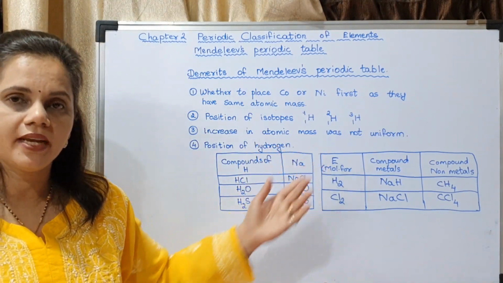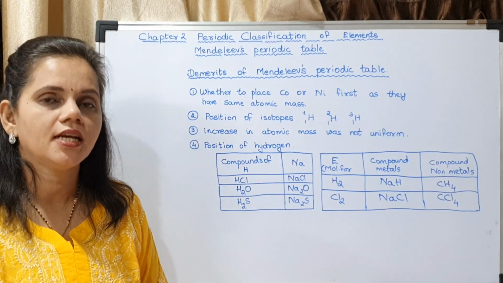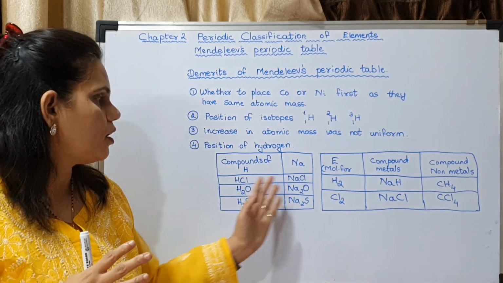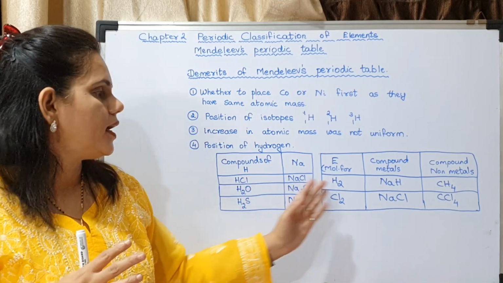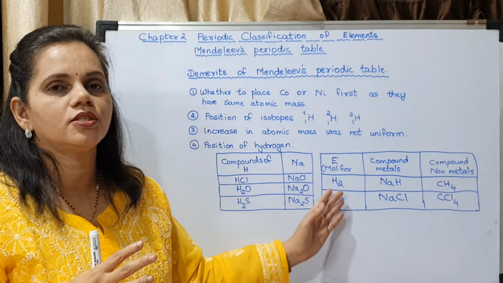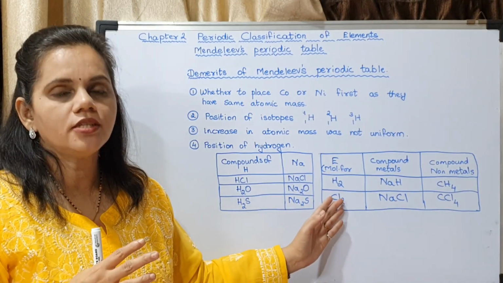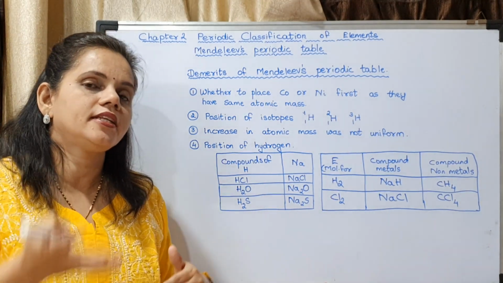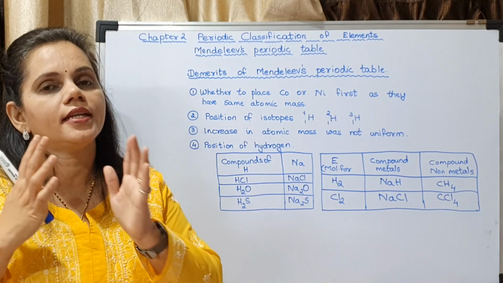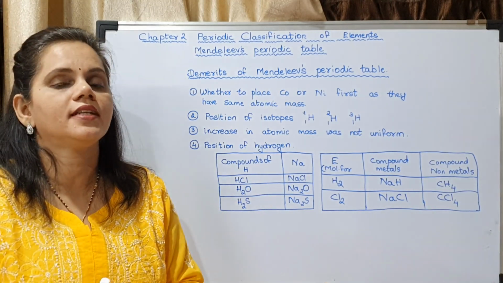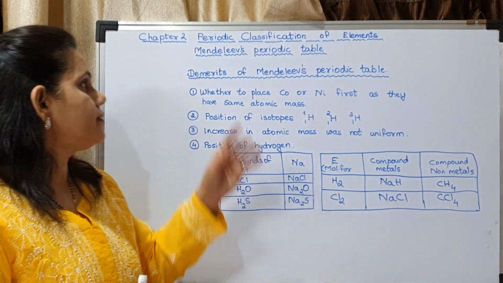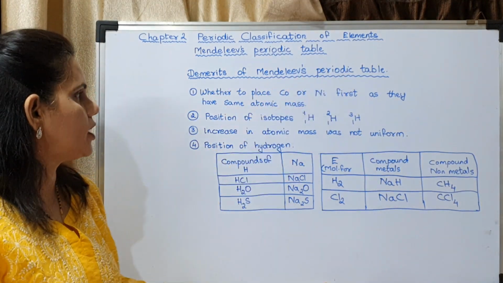See the similarity in their molecular formulas. So that means hydrogen shows resemblance with alkali metals. Hydrogen shows resemblance with halogens also. So whether to place hydrogen in the first group or in the 7th group along with halogens, that was the question. So these were the demerits of Mendeleev's periodic table.